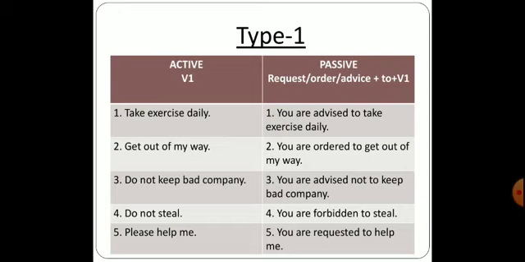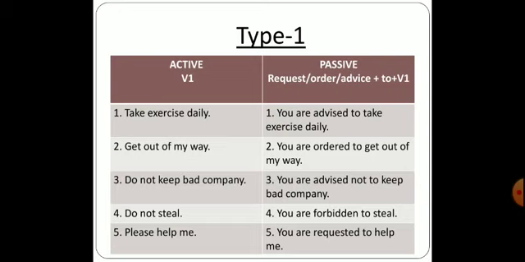The next one is do not steal. Okay, so what will come over here now? Do not steal means it is a sort of advice and an order also being given. So you will be writing like this. You are forbidden to steal. It is a sort of request, order as well as advice given. So the word forbidden would be used. Next one is please help me. So you will be writing like this. You are requested to help me. Now there you can see the word please is written, which means you are requesting someone. So this will be you are requested to help me.